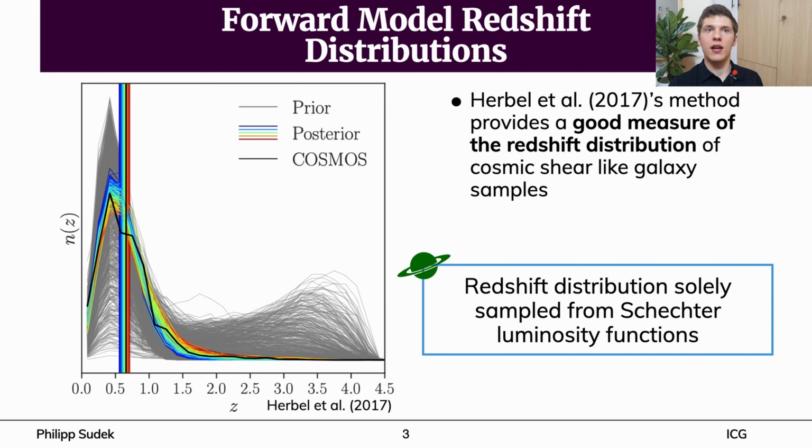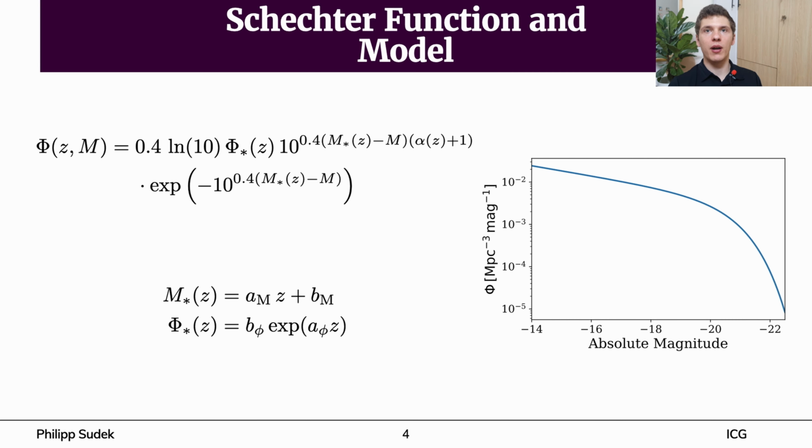Important is that in this method, the galaxy n of z is solely sampled from redshift-dependent Schechter luminosity functions. So let us take a look at the Schechter luminosity function itself. The Schechter function describes the number of galaxies per comoving volume and absolute magnitude M.